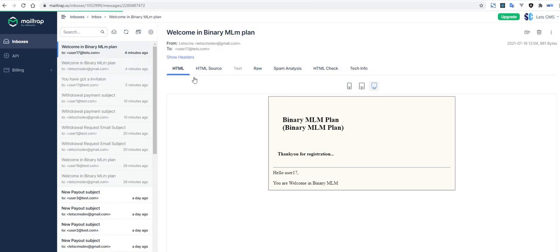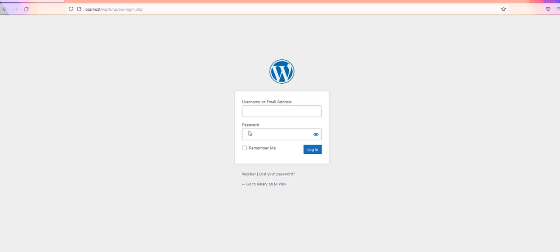The thank you for the registration message has come, and okay, there is some problem. We will check this one. Basically, this should not come at registration, so it is overlapping the registration part. But I will check this and correct it. No issue.